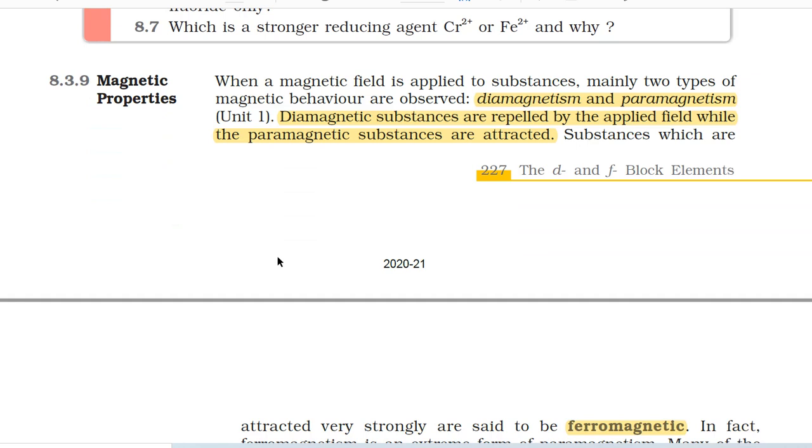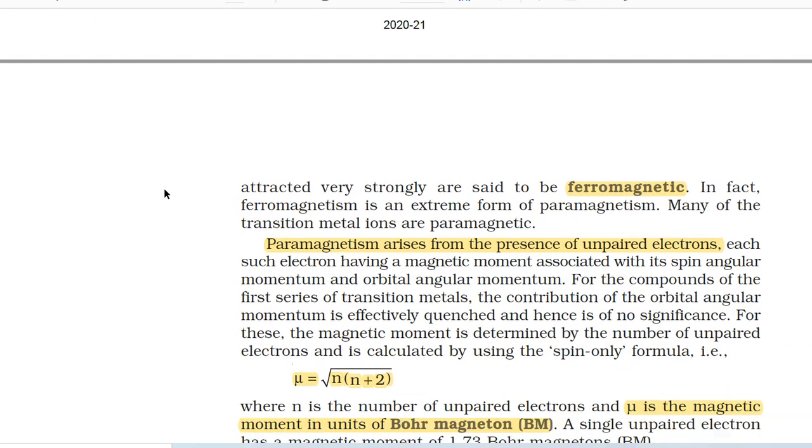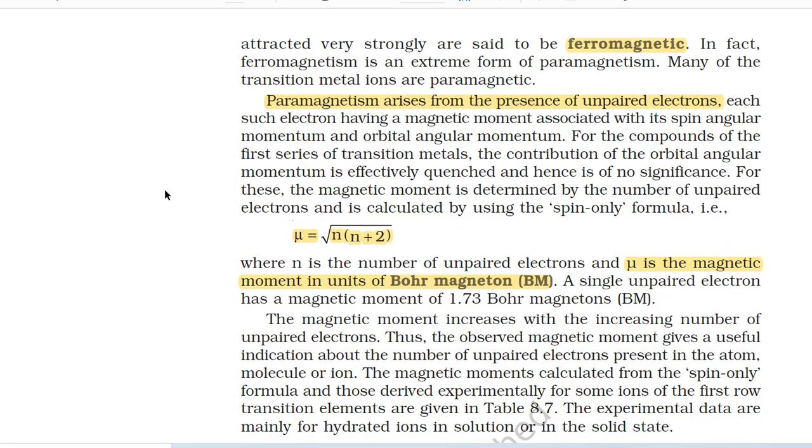8.3.9 Magnetic properties. When a magnetic field is applied to substances, mainly two types of magnetic behavior are observed: diamagnetism and paramagnetism (unit 1). Diamagnetic substances are repelled by the applied field while the paramagnetic substances are attracted. Substances which are attracted very strongly are said to be ferromagnetic. In fact, ferromagnetism is an extreme form of paramagnetism. Many of the transition metal ions are paramagnetic.